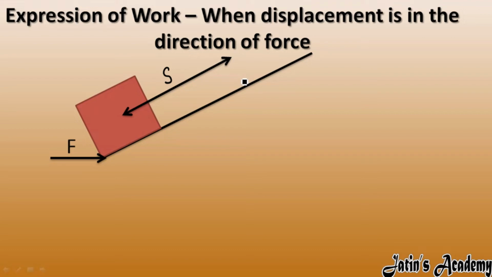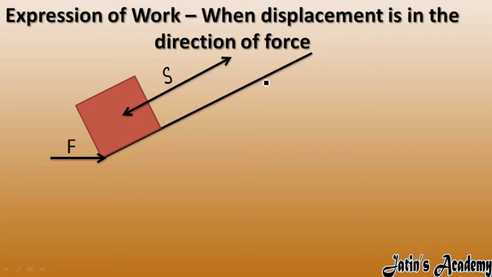We have two choices according to the definition of work done, that force occurs in the direction of displacement. Either we can take displacement in the direction of force, or we can take force in the direction of displacement. In this expression of work done, we will take displacement in the direction of force.